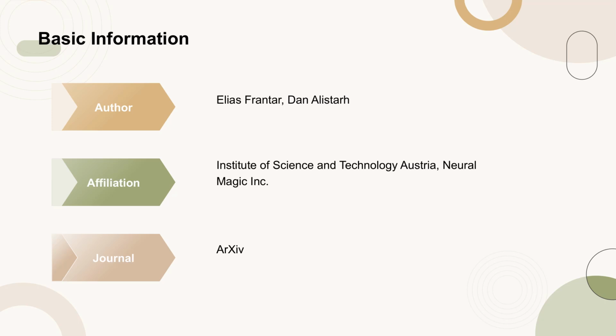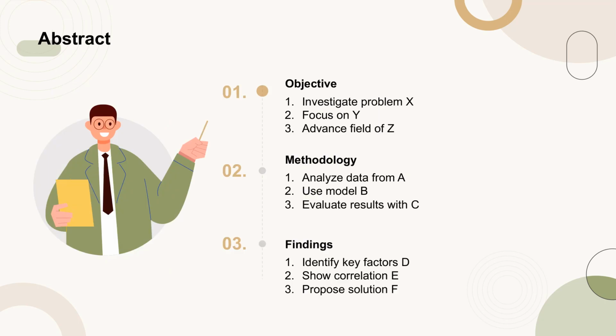and Neural Magic Inc. The abstract outlines the primary objective of the research, which is to investigate problem X with a focus on Y, aiming to advance the field of Z. The methodology involves analyzing data from A, using model B, and evaluating the results with C. The findings of the study identify key factors D, show a correlation E, and propose a solution F.